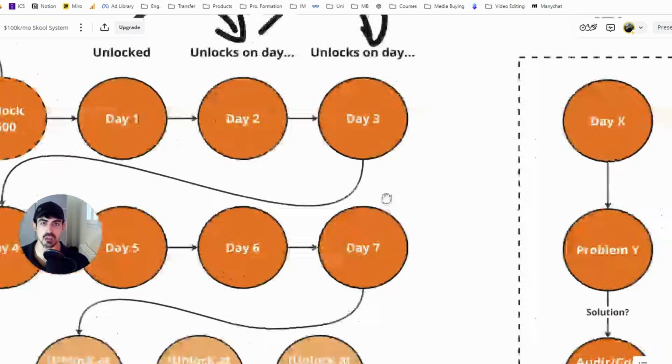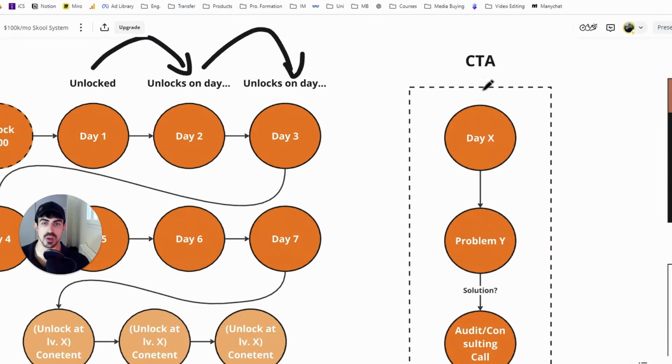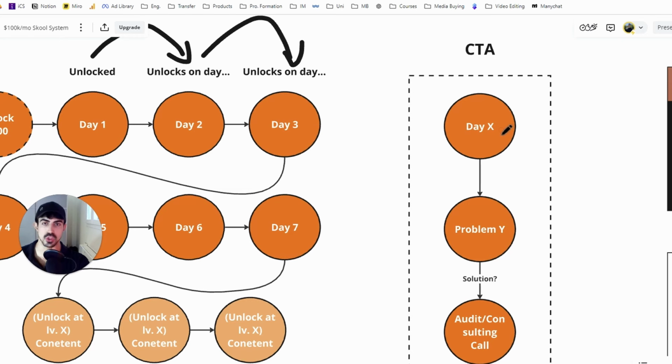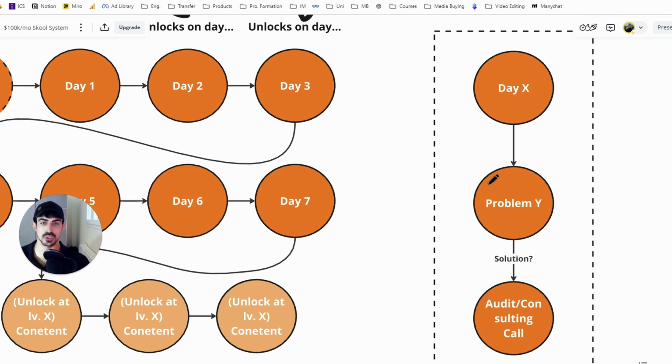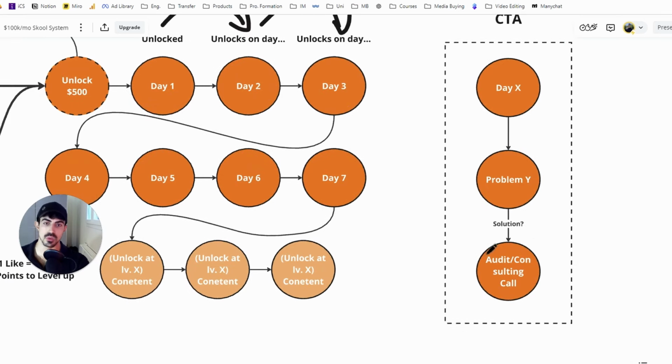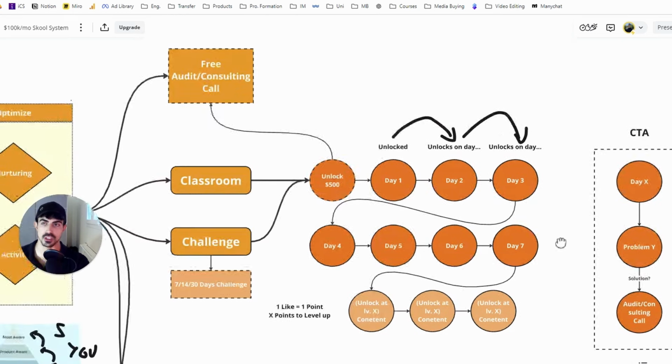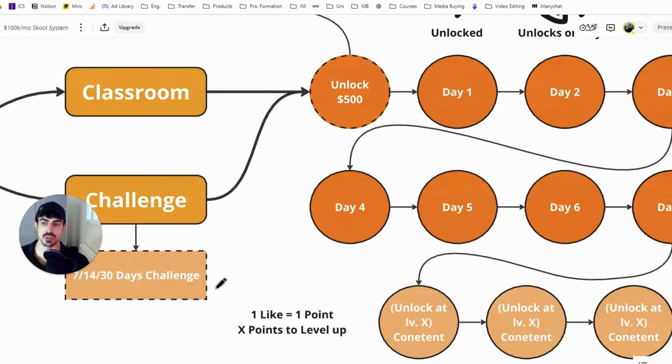And I'll tell you also why, because on each day we'll have a call to action. On each day we'll be able to talk about a problem, right? For example, day 1 can be lead generation, then can be ads, right? Then can be how to generate a VSL. So on each day we will talk about a problem and we will provide a partial solution. And at the end of it, we will have a call to action for them to join the consulting call and the audit. So basically this call over here, if they haven't already, and again we will try to sell to them in this call. So as you can see, it's extremely powerful.